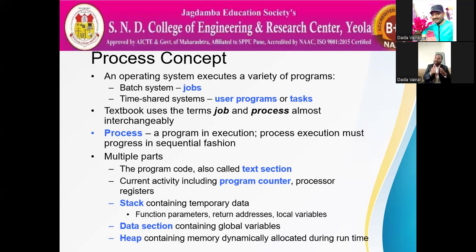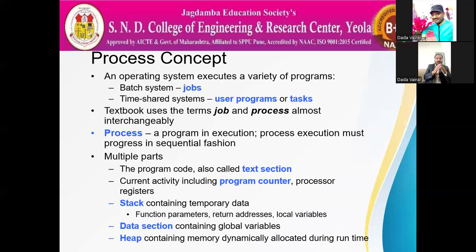A program in execution; process execution must progress in a sequential fashion. Are you getting what I'm going to teach you? The program on the hard disk, which is loaded to the main memory for its execution, is called a process.